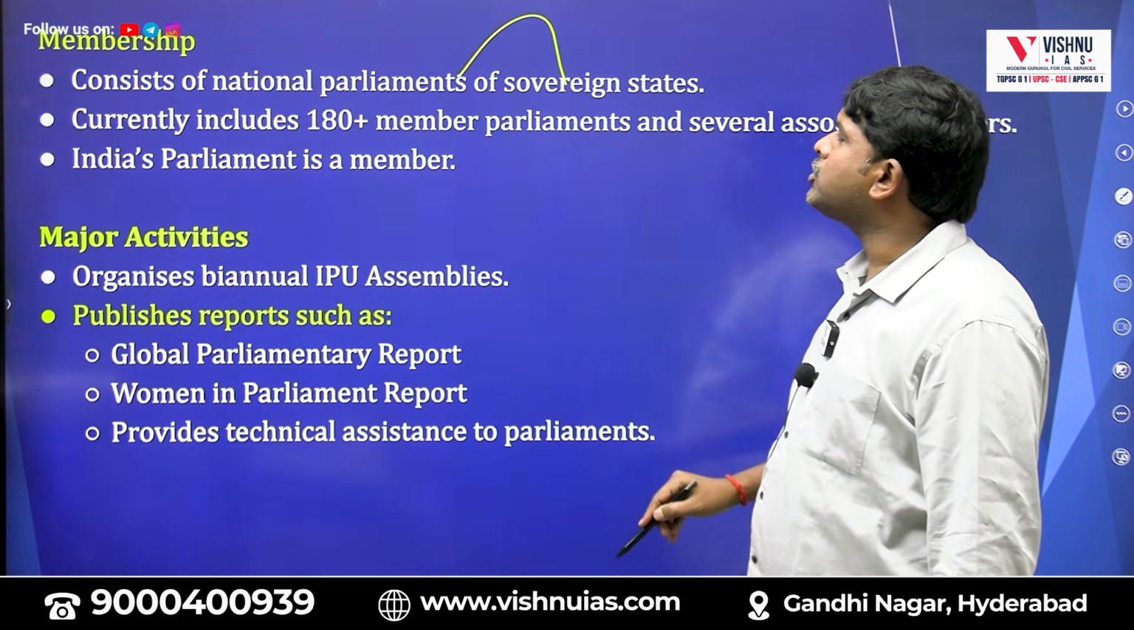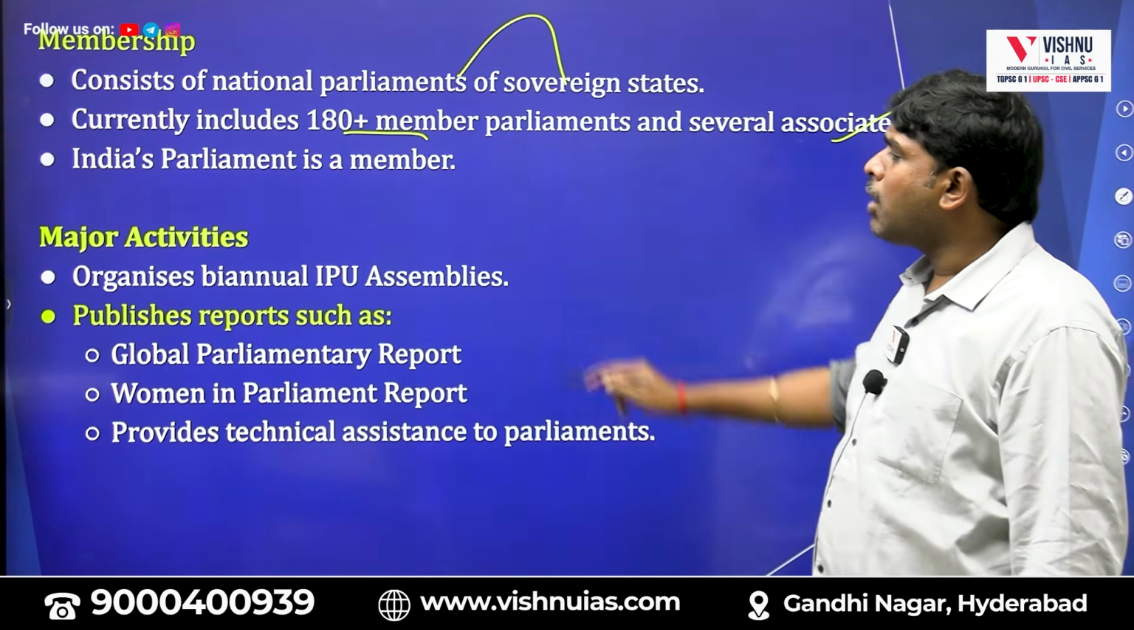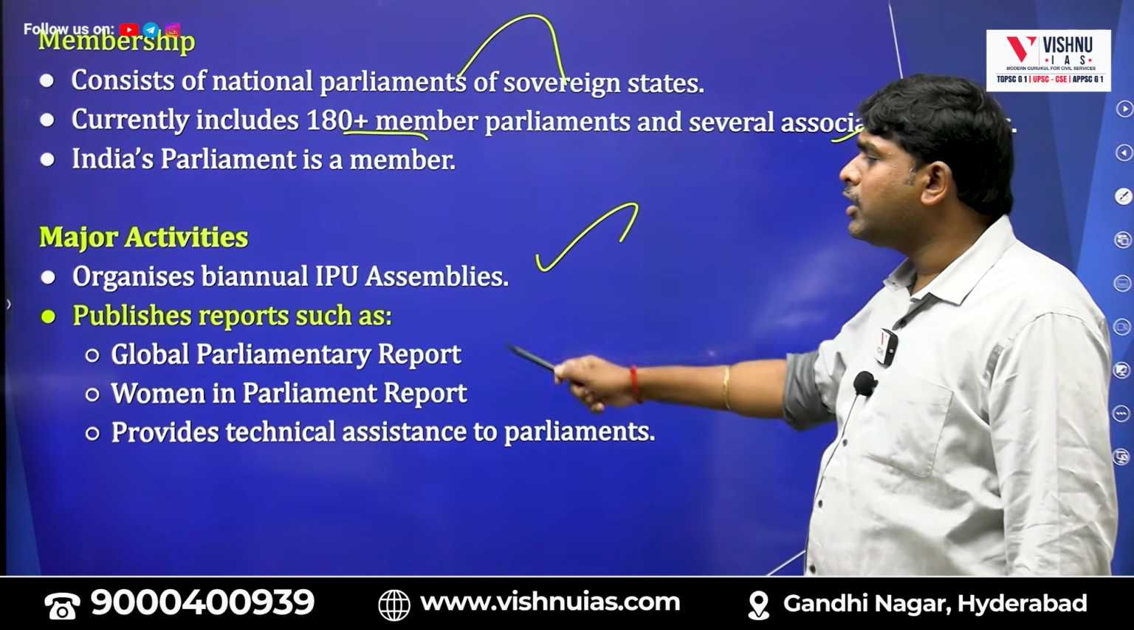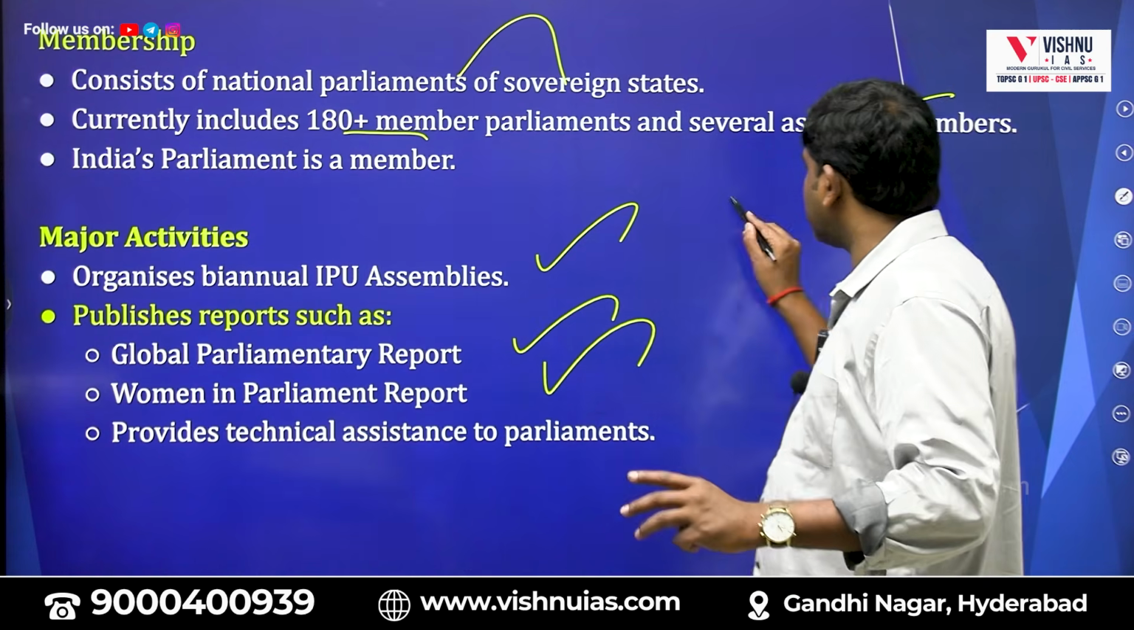It consists of national parliaments of sovereign states. How many are there? 180 plus member parliaments and several associations. Biannual IPU assemblies will be conducted. Global parliamentary report. Women in parliament. 3 reports will be released by this.